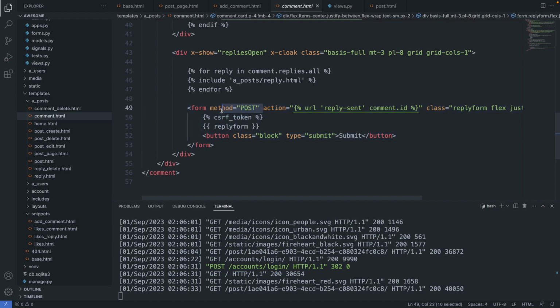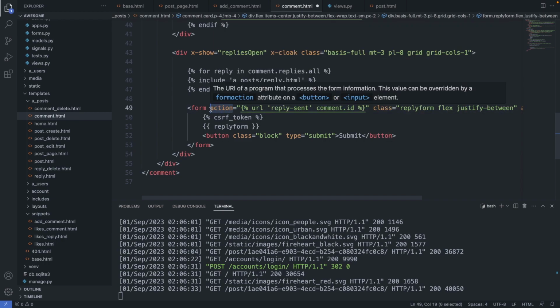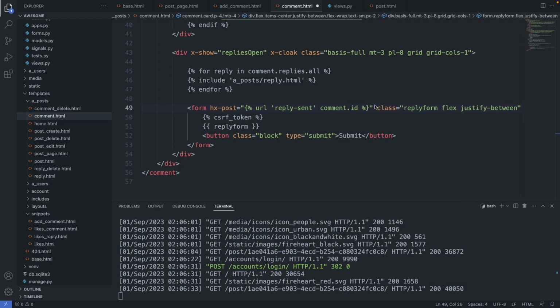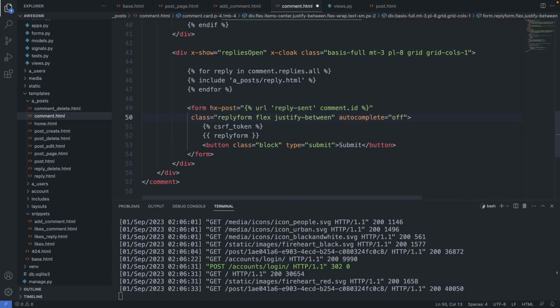So we get rid of the method. We add here hx-post. Then we add hx-target equals. So here I would like to have the reply displayed at the end of the container. So in fact, where this form sits. So I choose this form element as the target and then replace this form element with the latest reply and the new reply form.